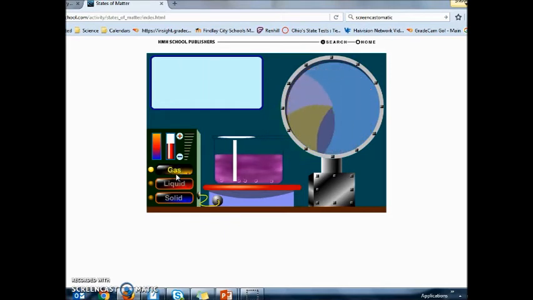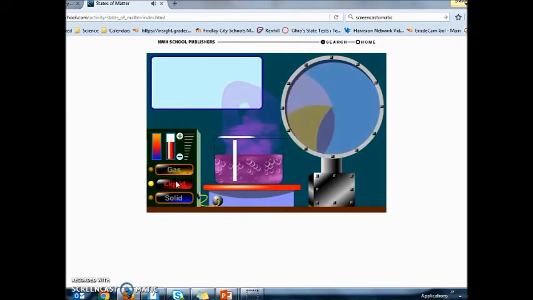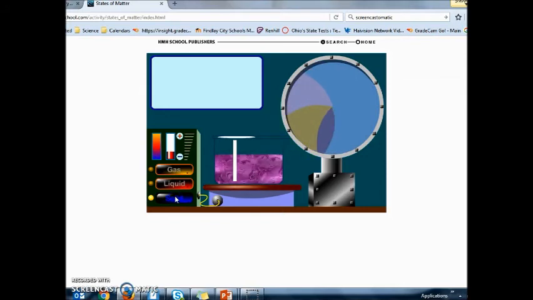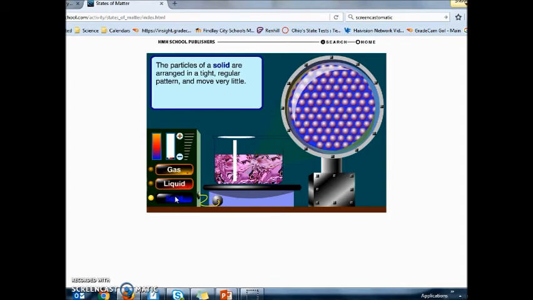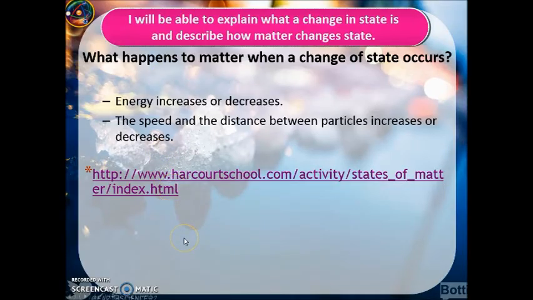Now we take a look at the gas, increase the temperature more, such as boiling. You can see the molecules of that gas that are escaping are now flying around as they go from a liquid to a gas. As we go backwards, we start to cool it back down again, it condenses. The particles go back to a liquid, they're closer together, and then we go back to a solid and we freeze it. You can see the particles now slow down a lot, quite a bit there, and now they're just vibrating in place.